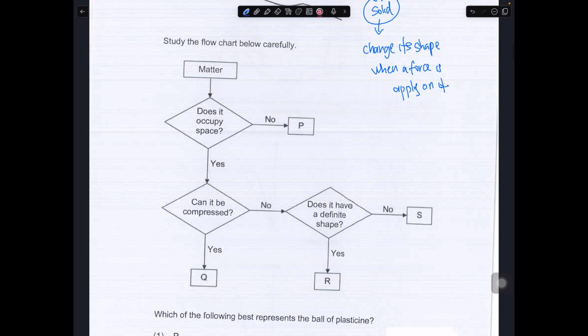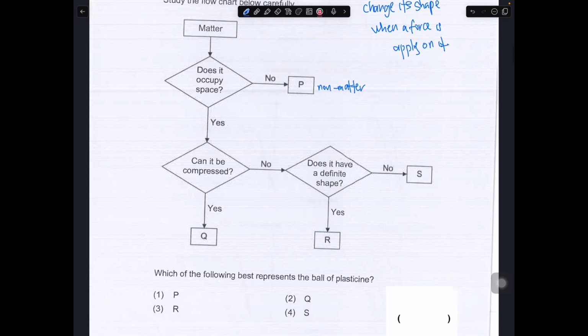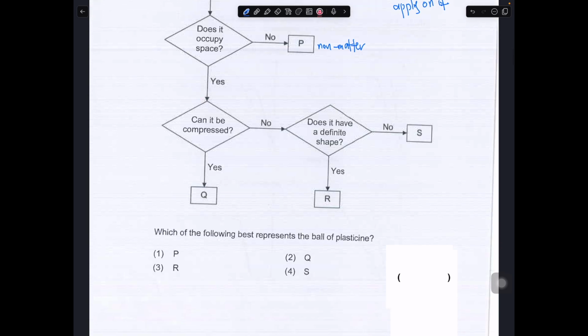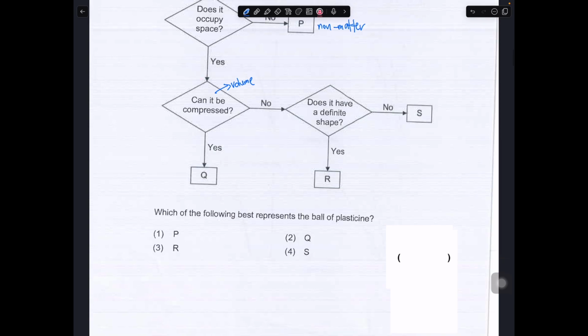P would be a non-metal, because it does not occupy space. Then we have 2 questions. Can it be compressed or does it have definite volume? This question is related to volume. Basically if something can be compressed, it has no definite volume. So since it can be compressed, this must be a gas. Then we move on to the next part.